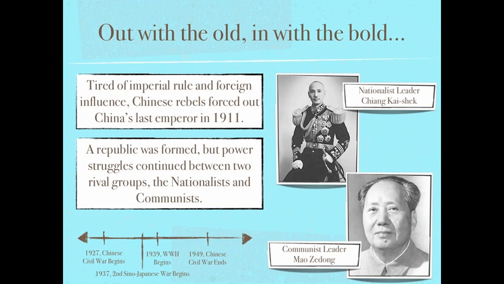On the right, you can see a picture of the nationalist leader Chiang Kai-shek, who was supported by the United States. Below him is the communist leader Mao Zedong. These tensions resulted in the Chinese Civil War, which started in 1927.